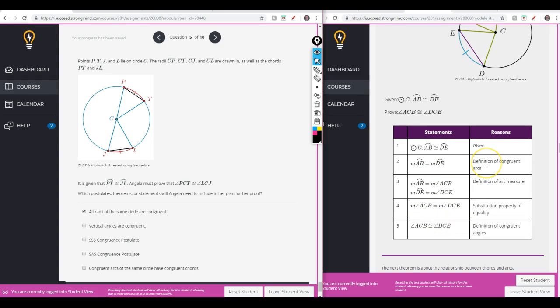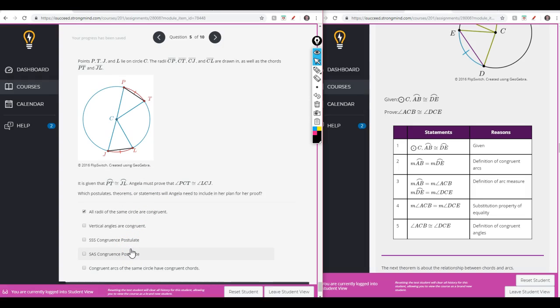So definition of congruent arcs, definition of arc measure, which I'm not seeing here. I'm not seeing substitution property of equality, and I'm not seeing definition of congruent angles either. So that's leading me to believe that this one is proved differently.